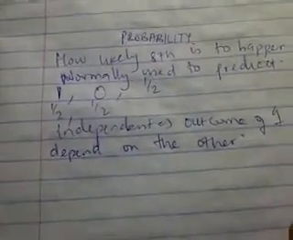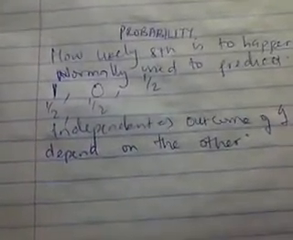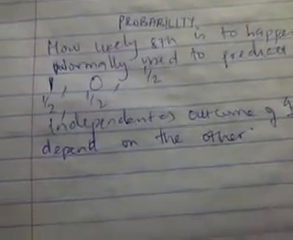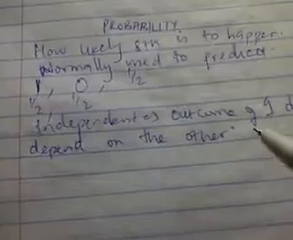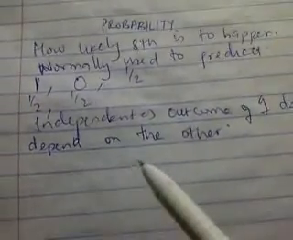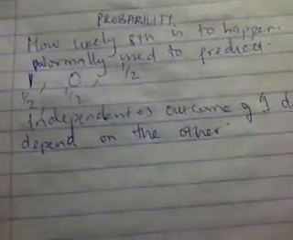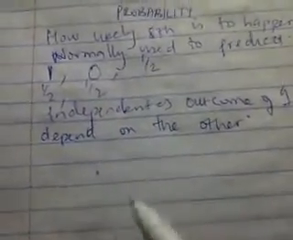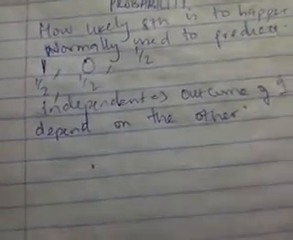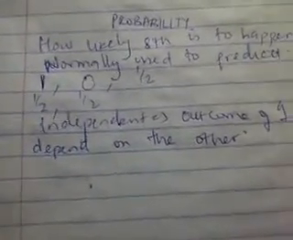So for example, if I throw up two coins, getting head in the first coin will not affect the probability of getting head in the second coin. Or getting tails in the first coin will not affect the probability of getting tails in the second coin. Now these are independent events.